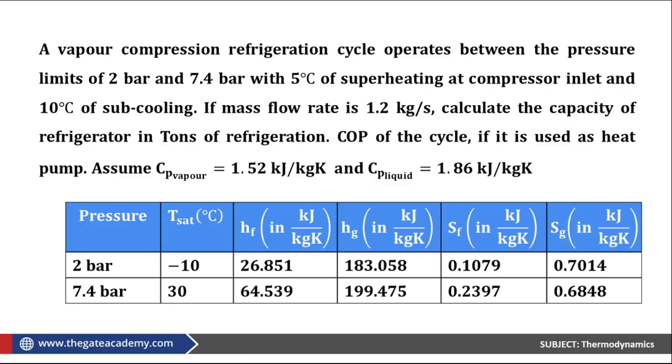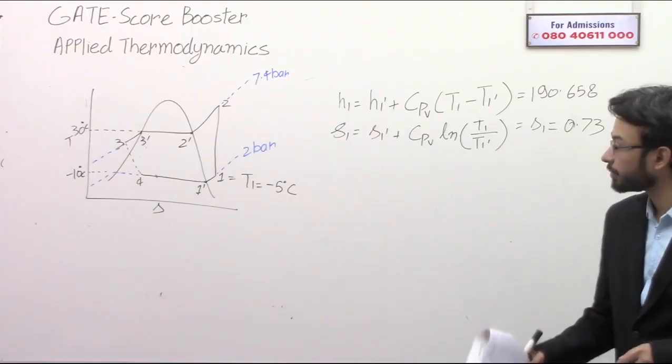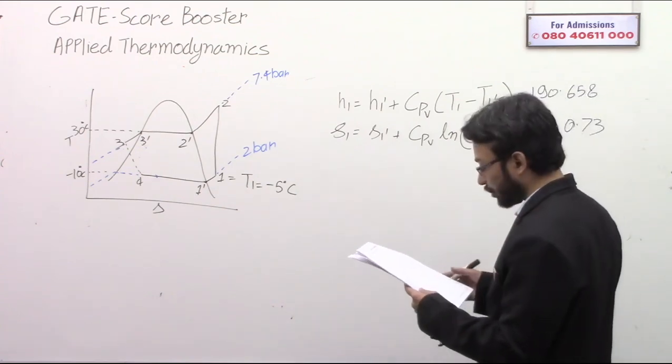So S1 dash that I was talking about is basically SG at 2 bar. Okay, so coming back, so this is how you get the answer.